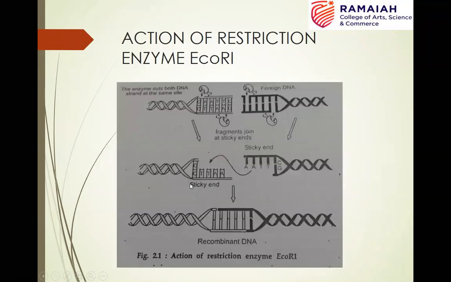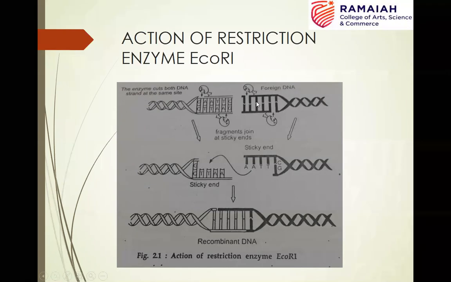So here it describes how the fragments produced by restriction endonuclease are joined together. From two different DNA sources, if they have compatible sticky ends or cohesive ends, when you allow them to join, what happens?